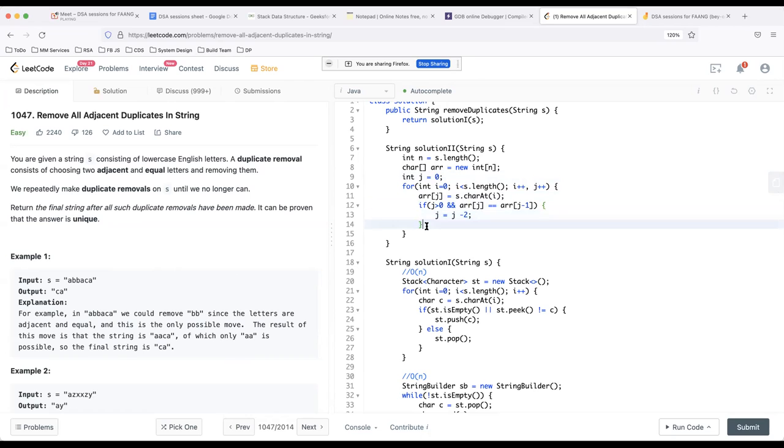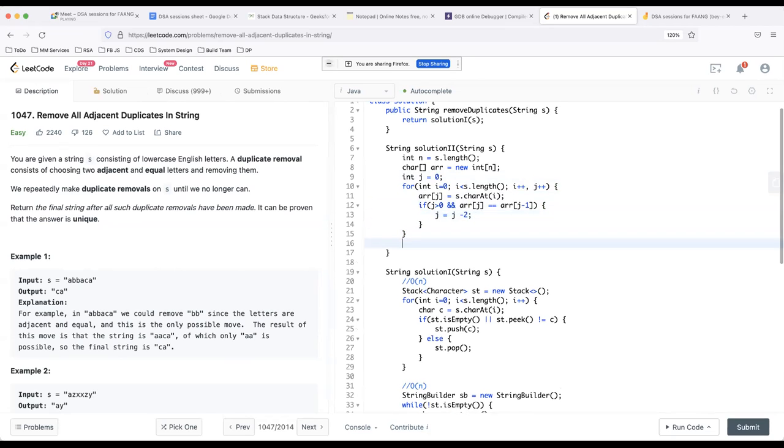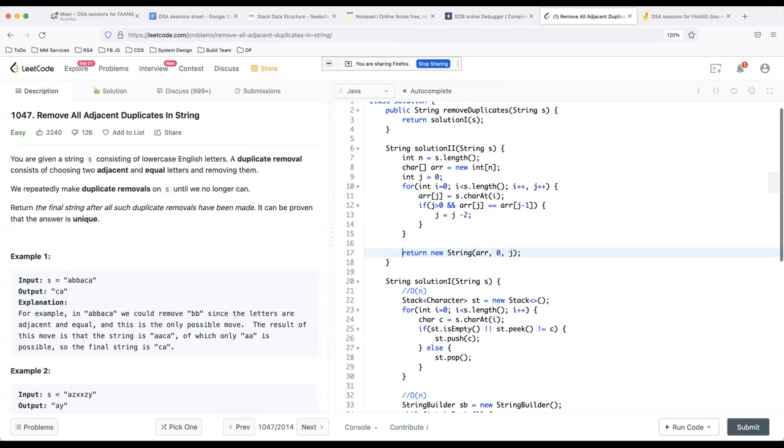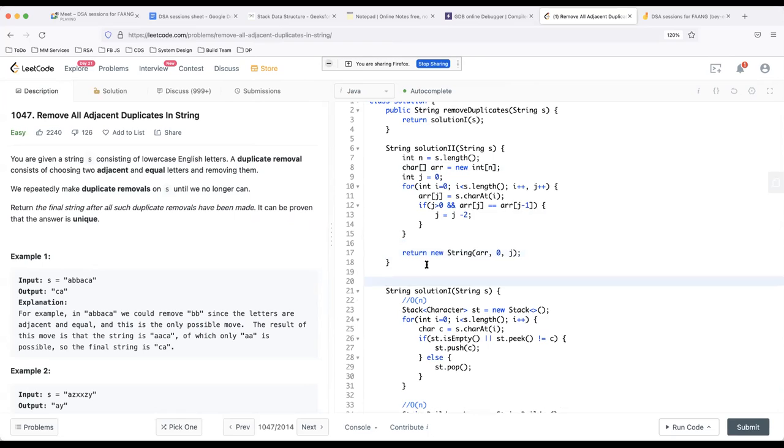And this is it. Then I just return a new string. I'll create a new string from the character array, and I will use the length till j. That's it. See how concise the solution is and how beautiful it is?